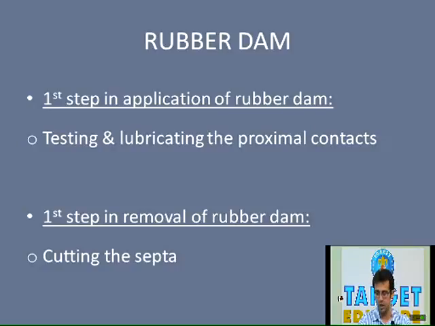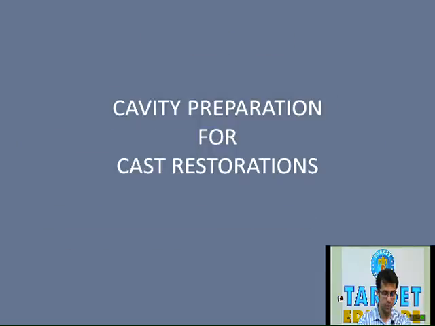If a single tooth is isolated, like in cases of performing endodontic treatment, the first step of cutting the septa is eliminated, because only one tooth is isolated and there is no septa of rubber dam between teeth. In those cases the retainer is removed directly, only where a single tooth is isolated. Otherwise, please remember that the first step in removal of rubber dam is cutting the septa between the teeth.